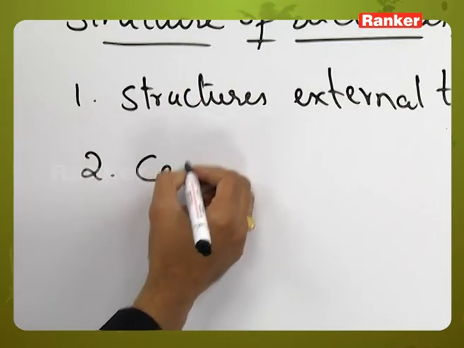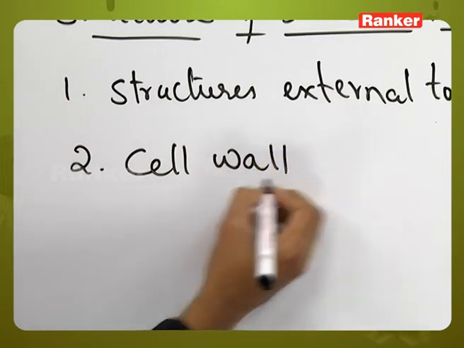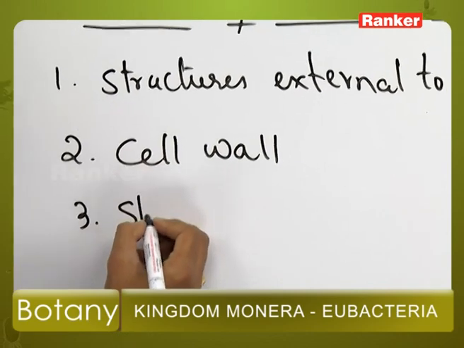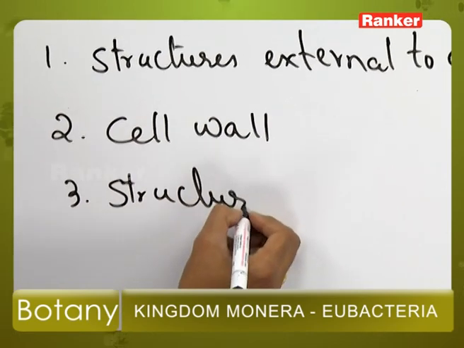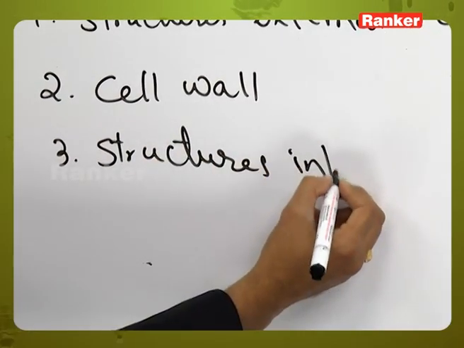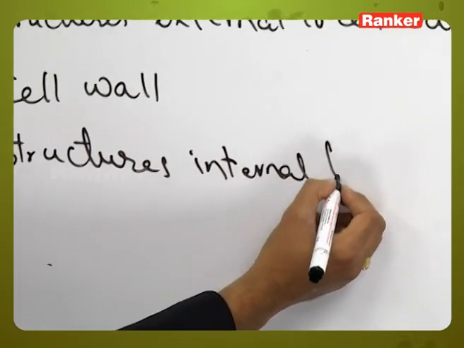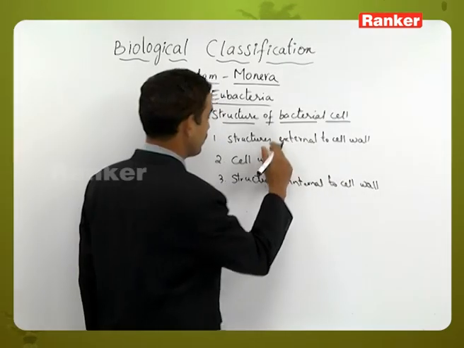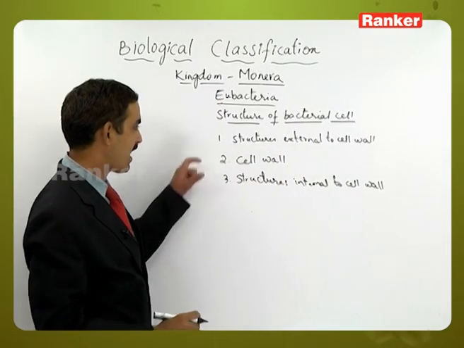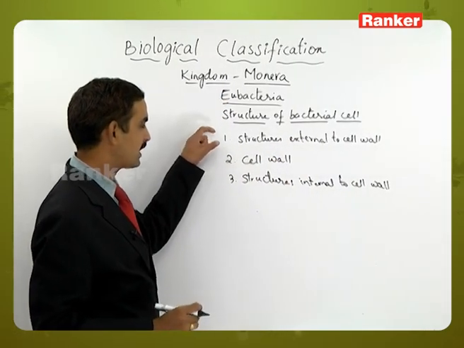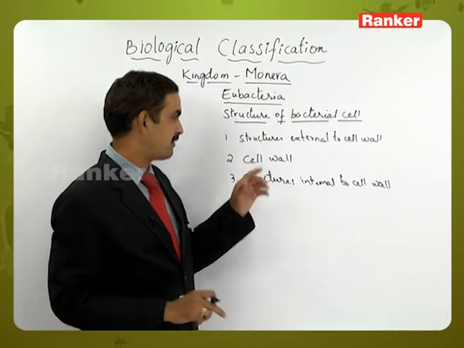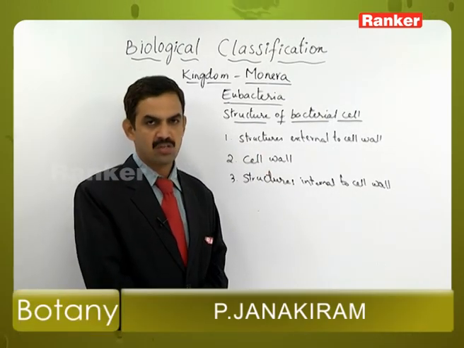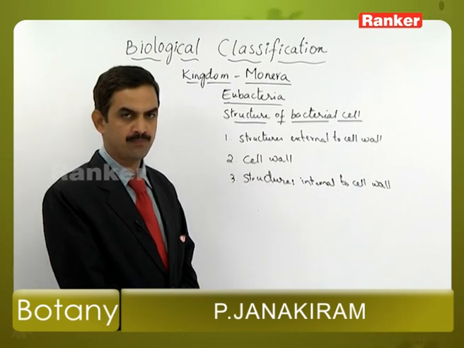Second one is cell wall, and third one is structures internal to cell wall. So the structure of bacterial cell can be studied in an easy manner by dividing it into three parts. So let us start with the first one, the structures external to the cell wall.